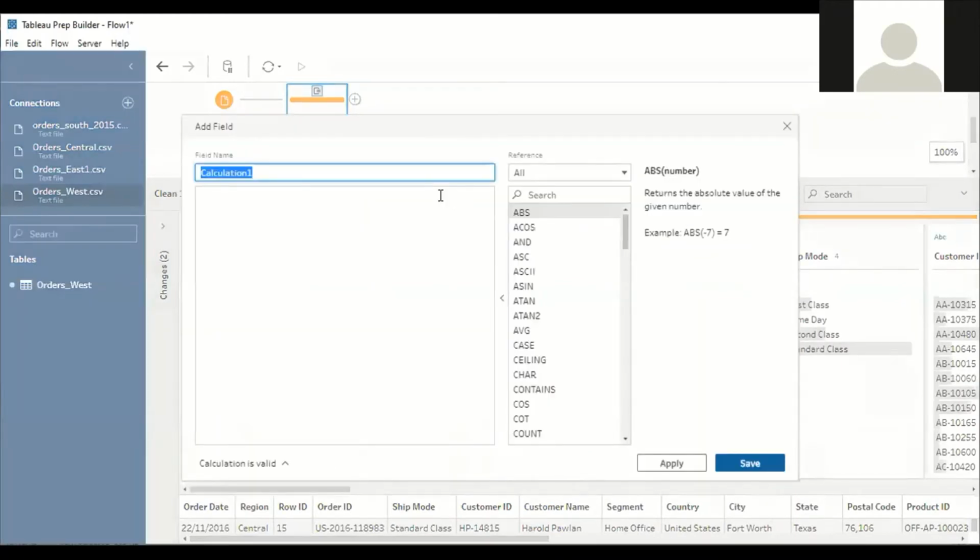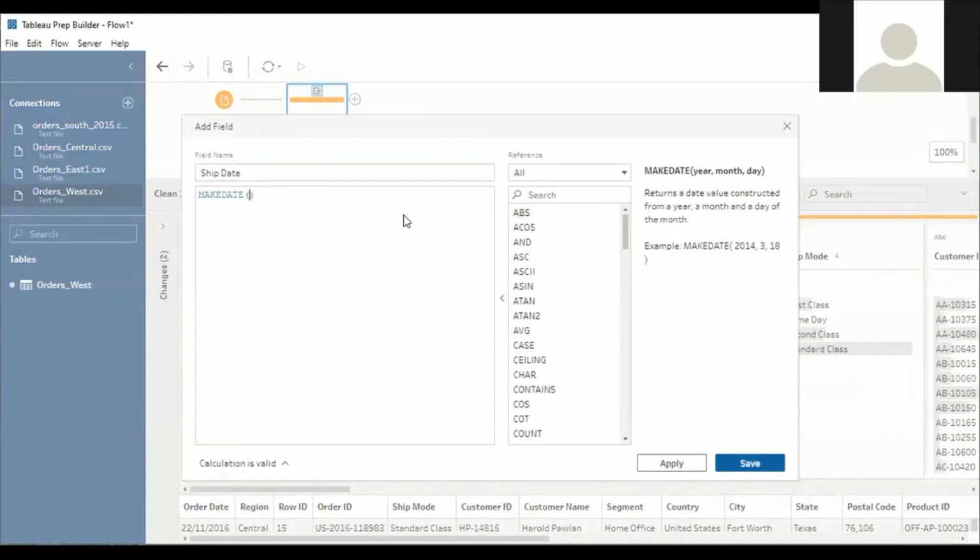Ship date. Let us have the name of the column be ship date. Use the formula called make date to combine the columns. So as far as my case study is concerned, I'm going to combine 3 fields of ship date. So let us have first the year.